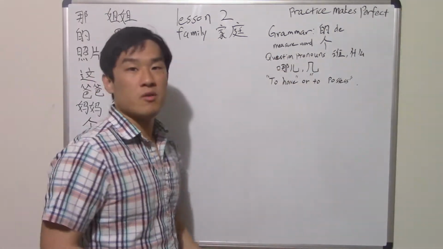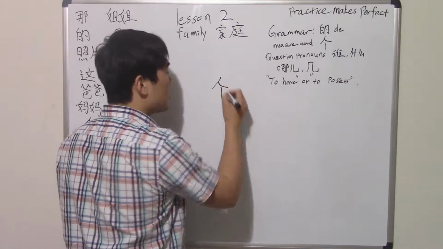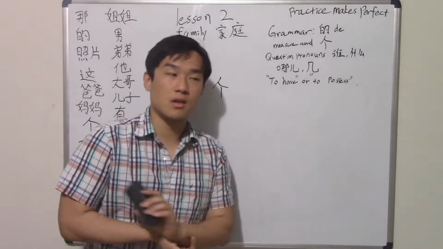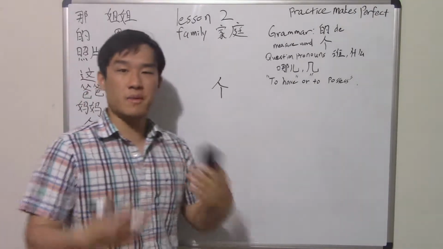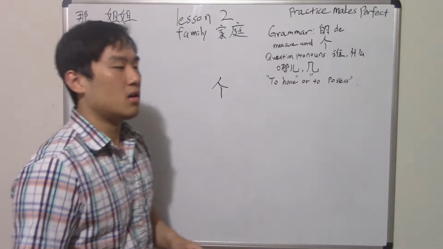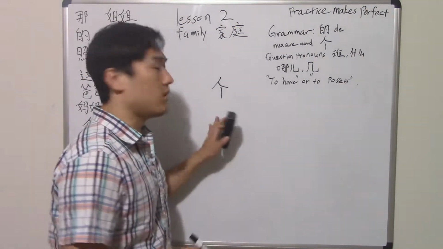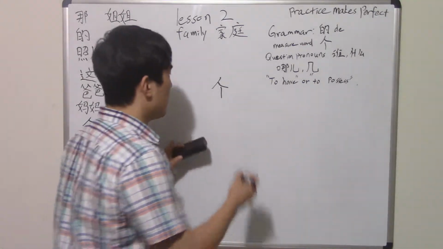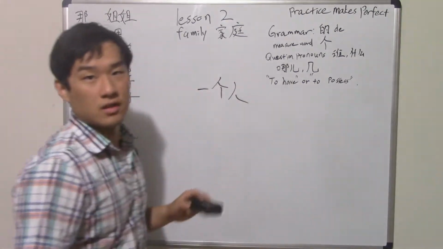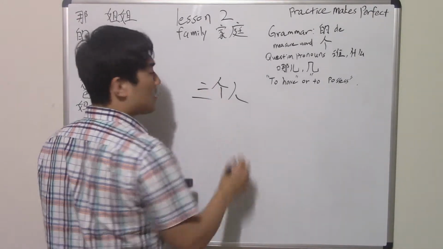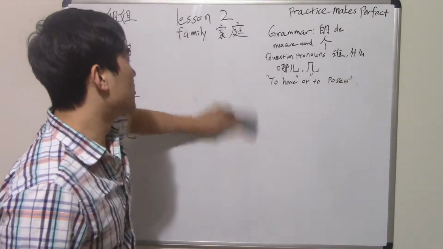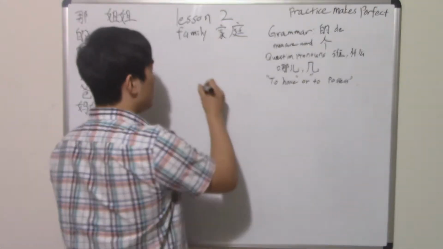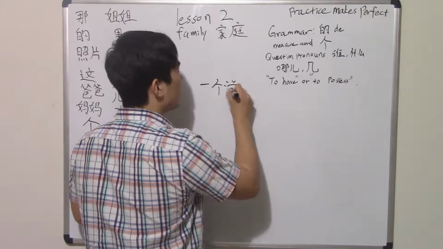Okay. Next one will be 个. So what 个 is, simply a measure word. And mostly I would say used for people. In this case, you just have to spend more time reading through Chinese and see what kind of words are used. But 个 in many cases will be used for people. So let's say one person, 一个人. How about 3 people, 3个人, right? Or let's say 一个学生.